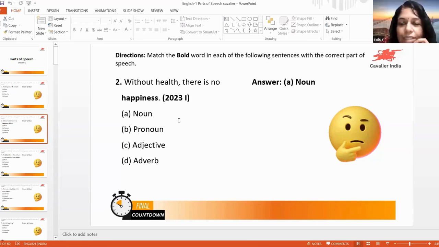The plural is are. Is and are are present tense. What is the past tense of is? Was. Yeah, true. So what is the plural form of was? Were. Okay, so this is the verb. So without, what is without here?